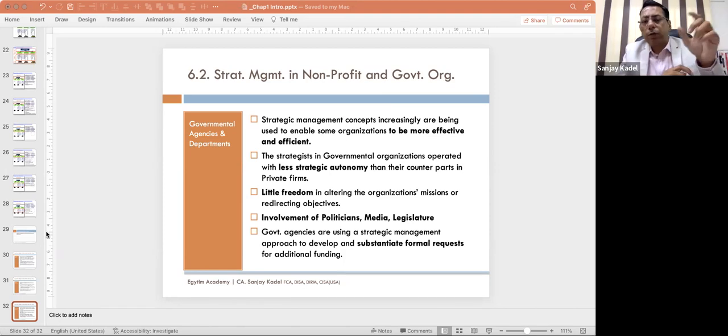So cost leadership, differentiation, and then focus. When we say focus strategy, it simply means that there is a segment of customers whom you are targeting with a particular product range. That is called focus strategy.